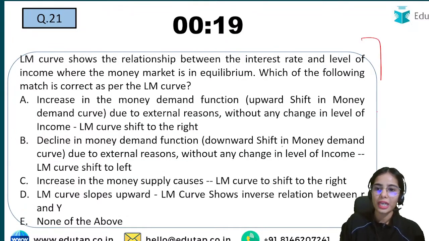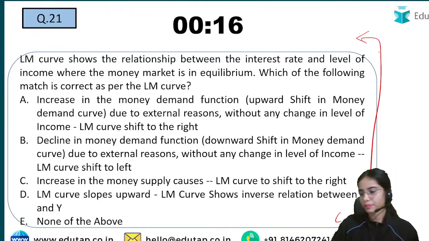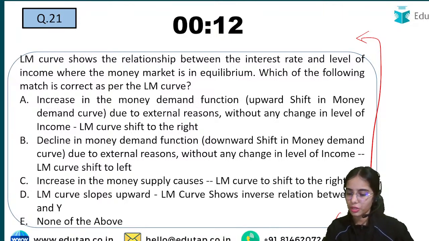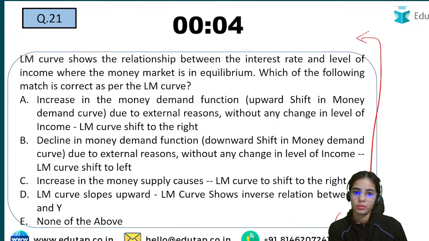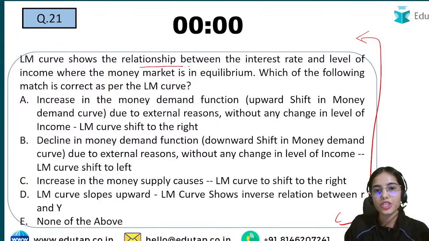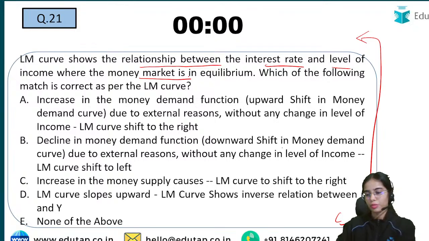Next question is from the LM curve. So try to answer this question, anyone? So what is the answer of this question? LM curve shows the relationship between the interest rate and the level of income where the money market is in equilibrium.